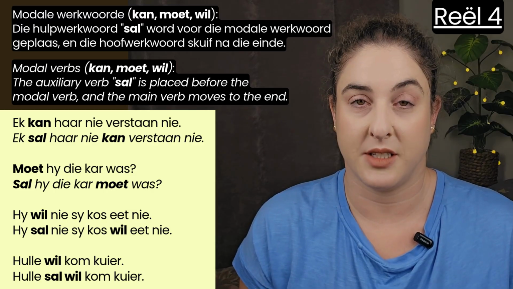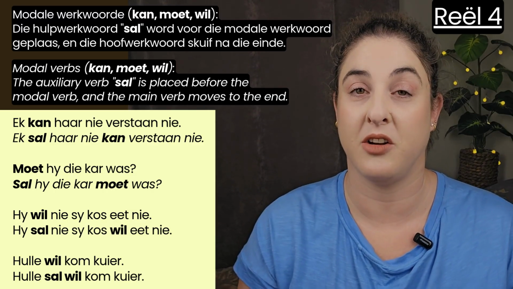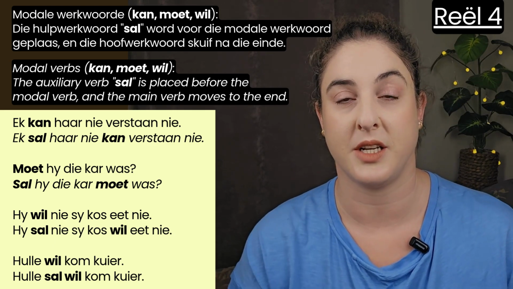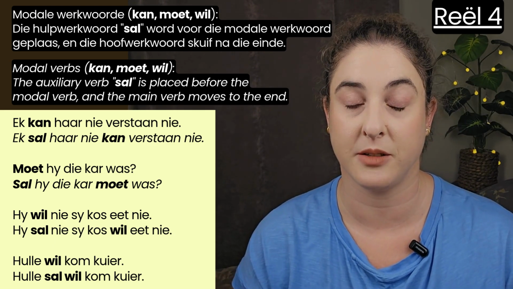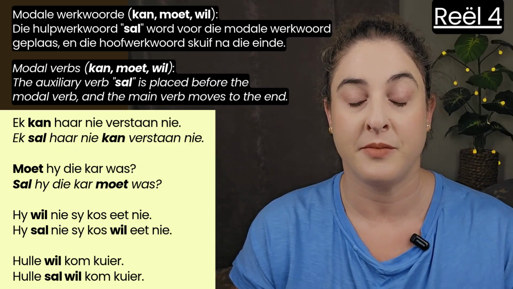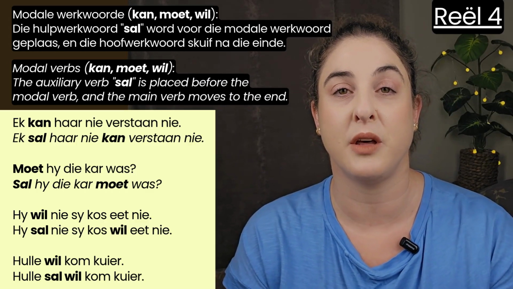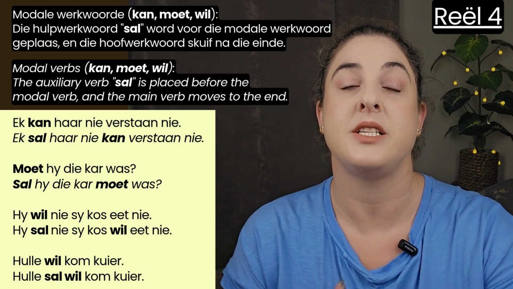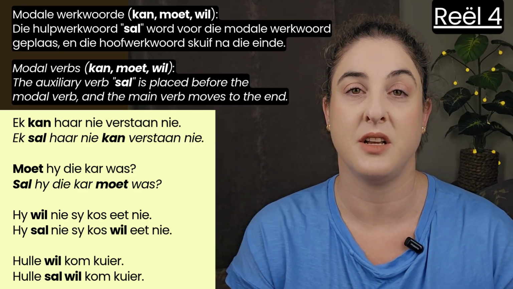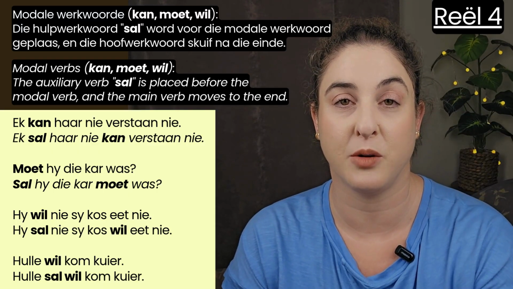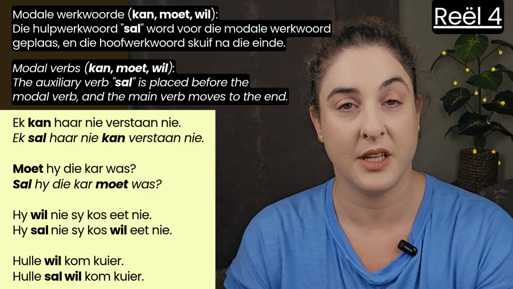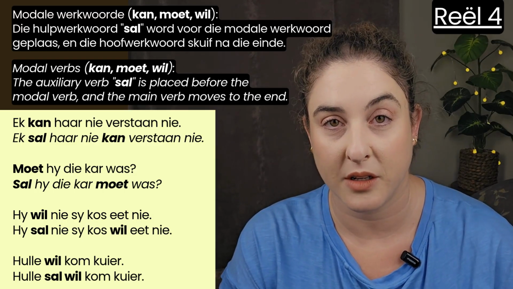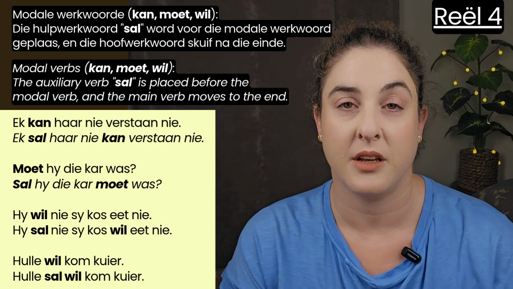And they can be in a present tense sentence, right? They're present tense in and of themselves. So they're in a present tense sentence, but then when you want to form the future tense, you add sal, and they still remain in that sentence, and then it becomes challenging. So when you change the present tense sentence with a modale werkwoord, the sal auxiliary verb is still first. So you will place that in the sentence before you write or place the modal verb, and then you'll have the main verb move to the back of the sentence or move after all the other verbs. So then you have V2.